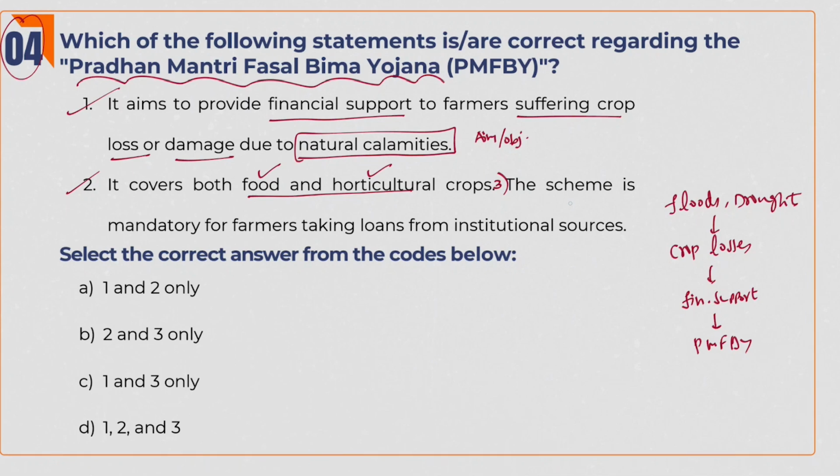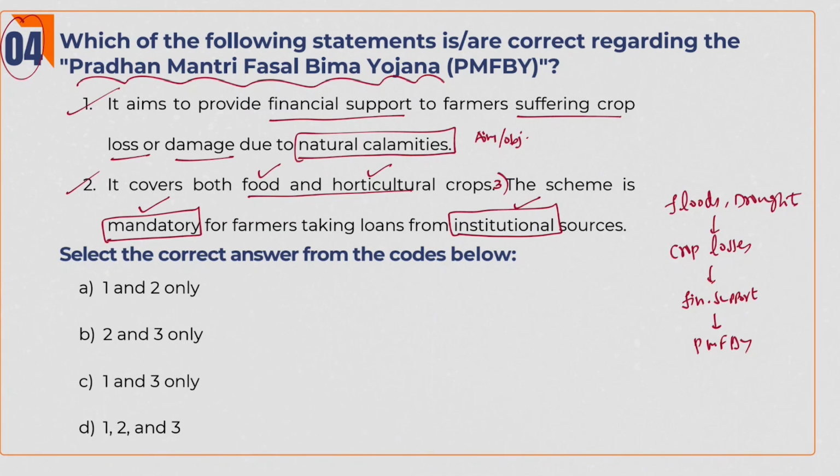And coming to third one, the scheme is mandatory for farmers taking loans from institutional sources. You guys may get stuck at this point like mandatory from institutional sources etc. Just think from governance side. A farmer frequently goes to bank for the purpose of loan and there so many formal documents and processes are involved. And on the other hand, government wants to make every farmer enroll in this scheme.